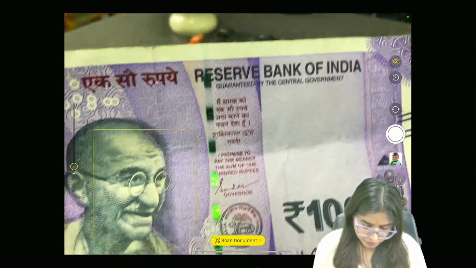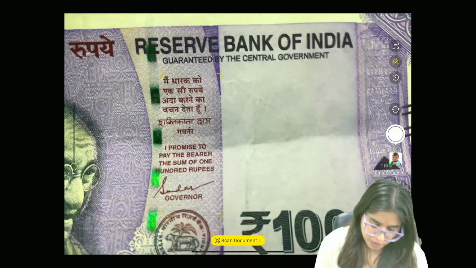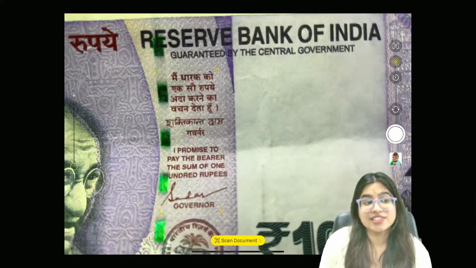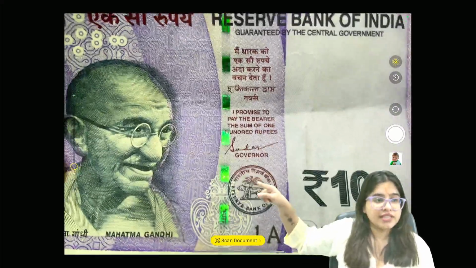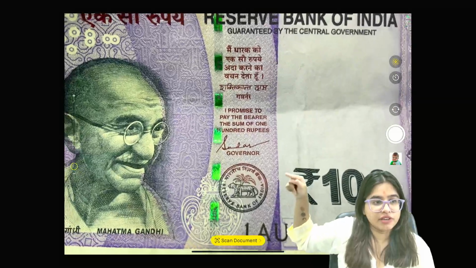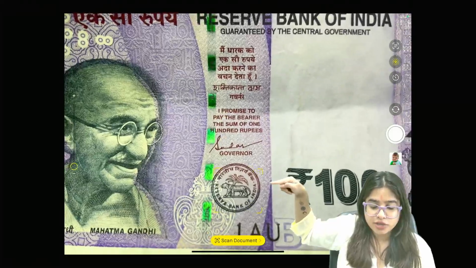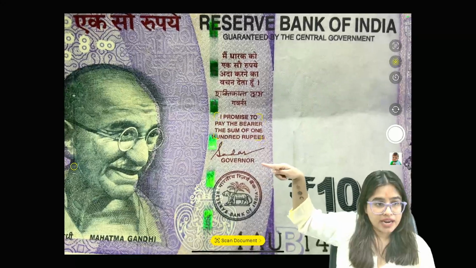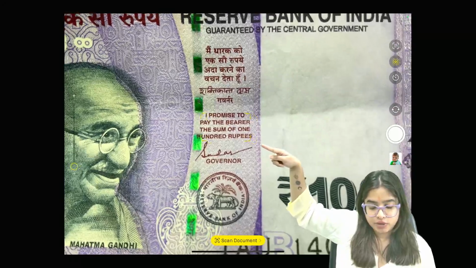What's written here? I promise to pay the bearer the sum of 100 rupees, and then the signature of the governor. Can you see there's a sign of the governor? There's a stamp also. This is a stamp of RBI. This is a sign of the governor, and you can read what is given here.